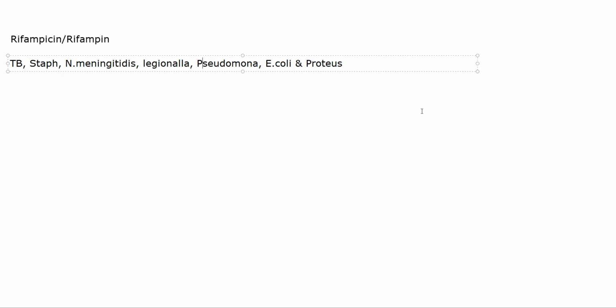Now, there are some specific adverse effects. One of the important things about rifampicin is that it is a microsomal enzyme inducer.